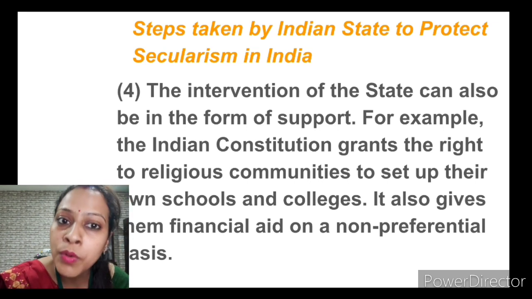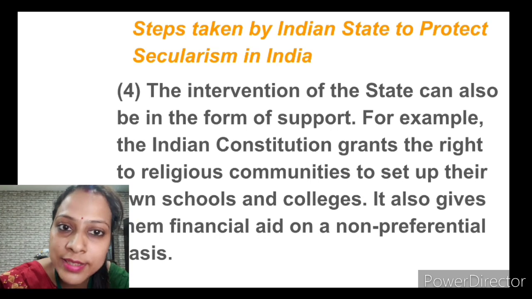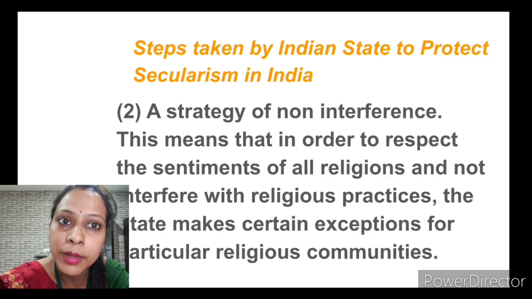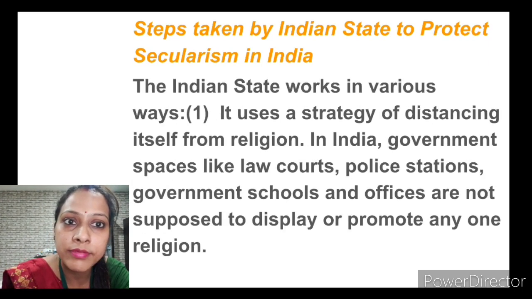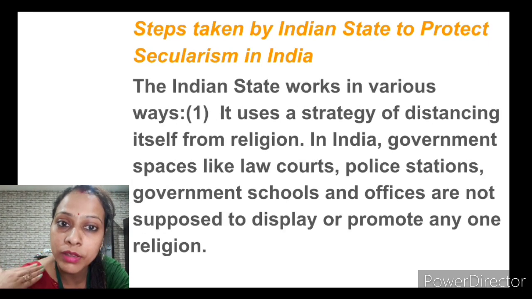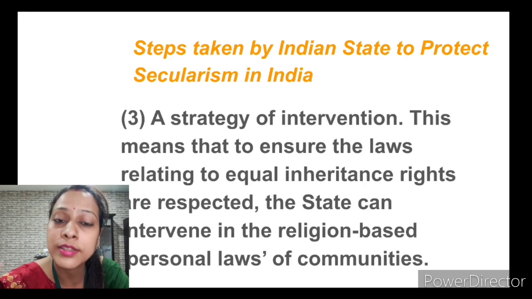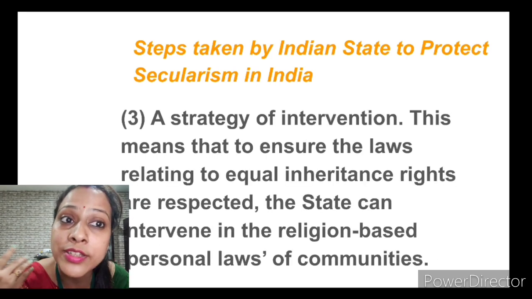Okay. So that's all about the steps taken by India or the Indian state to protect secularism. So how many points did we get? Four points. Number one is the strategy of distancing a state from the religion. Number two is the strategy of non-interference. And number three is the strategy of interference or intervention.